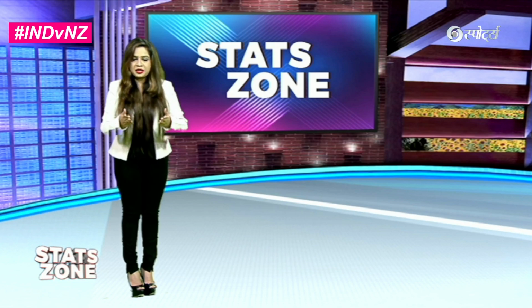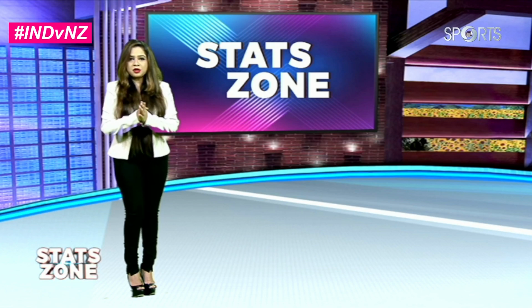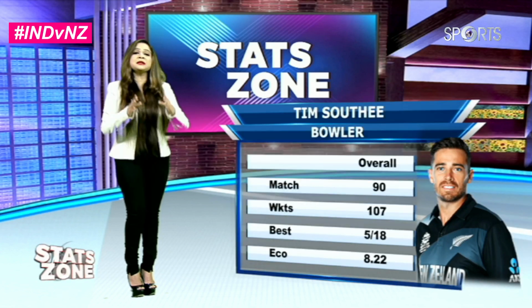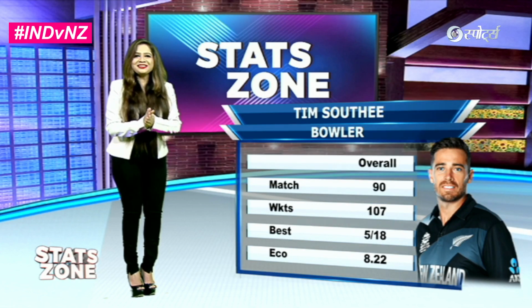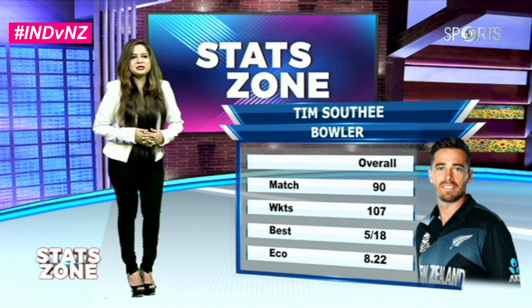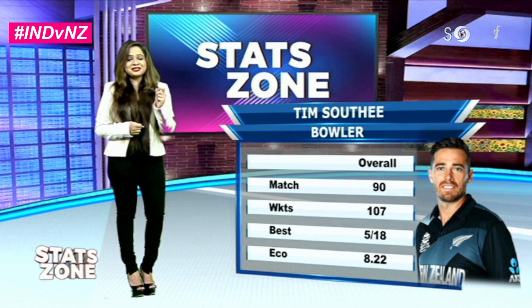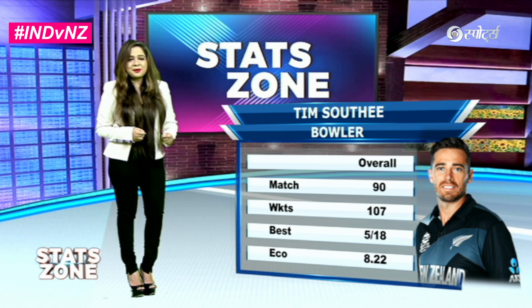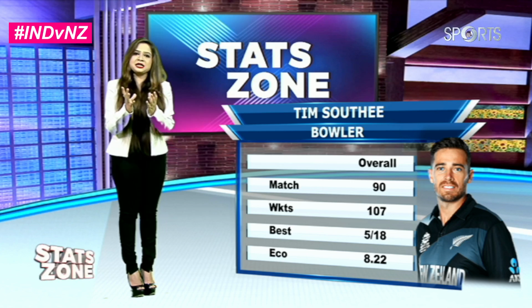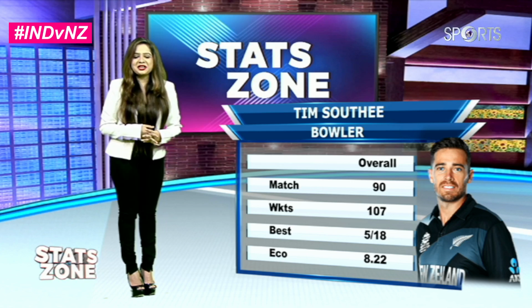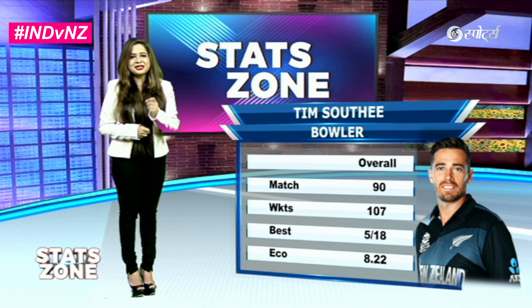The first one coming into picture over there for you, in the 5 important bowlers coming up on the screen, would be Tim Southee, the man that these players will be dependent on this time. 90 matches, yes, और उसके साथ साथ 107 विकेट्स ले चुके हैं. बेस्ट फिगर्स 5 for 18. वो आंकड़े अपने आप में काफी सॉलिड हैं to make any team scared.